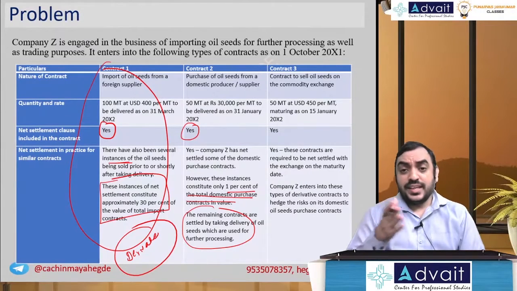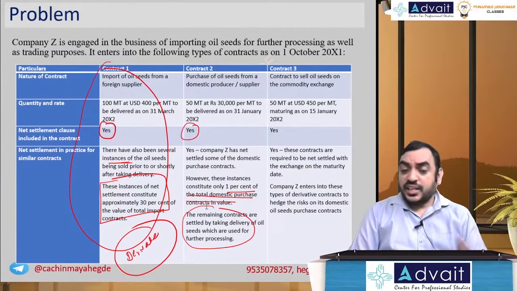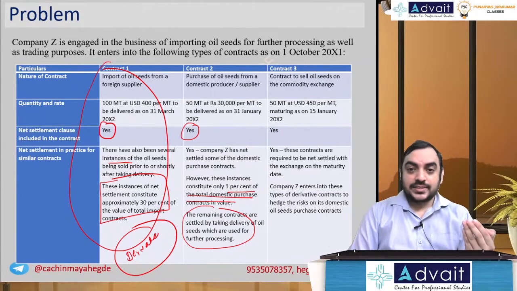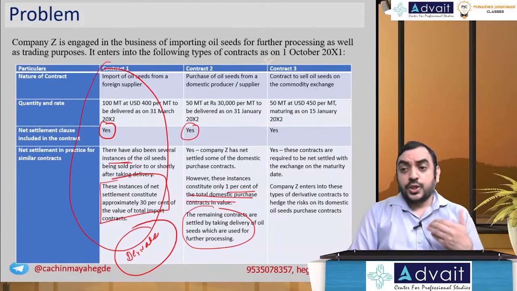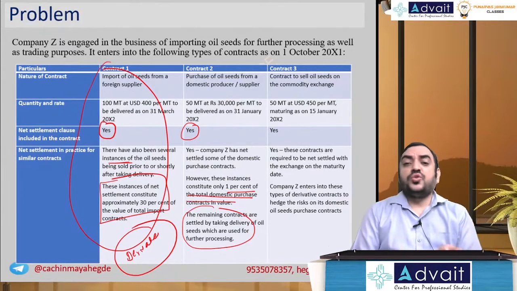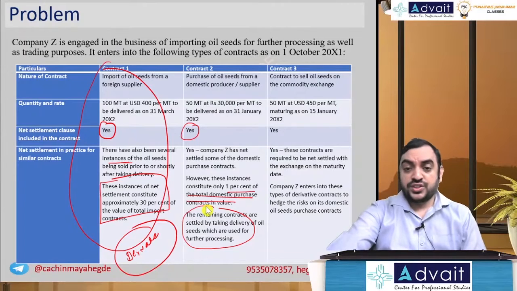Now, you tell me, is this going to be a financial instrument or not? You are not likely to settle on net basis because instances are 1%, very, very negligible. So it's predominantly likely to be exercised. So when you are going to purchase the asset, today you don't have to account for it. That is, it is outside the scope of Ind AS 109 because it's a non-financial asset. Let me show you what the Institute has given as the answer.